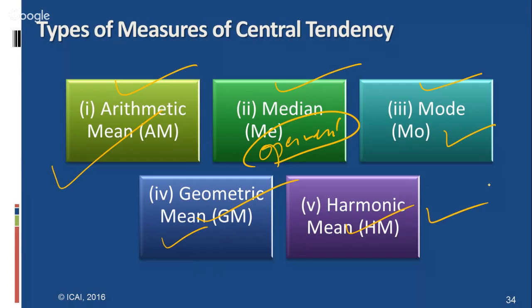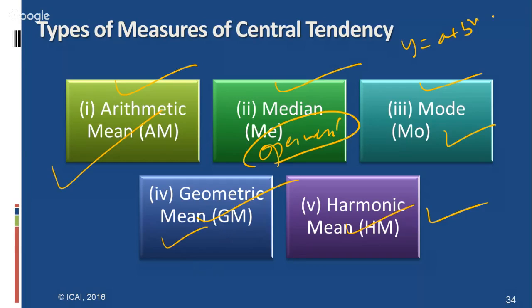Simply go ahead with the properties, like another important case using the mean: the sum of the deviations from the respective mean is zero. Very important from the theoretical examination point of view. The sum of the deviations from the median is minimum. These are very important theory questions. You have to first understand all the properties related to mean, median, and mode. Then there is a linear relationship, Y equals a plus bx, which we also have to apply.